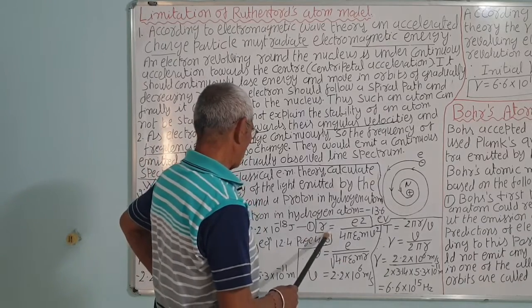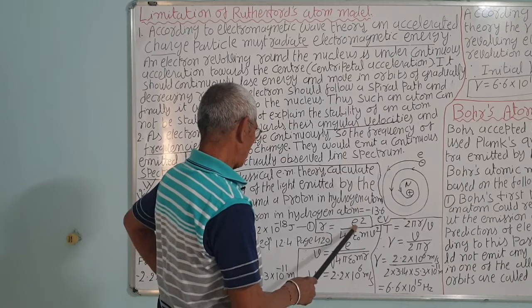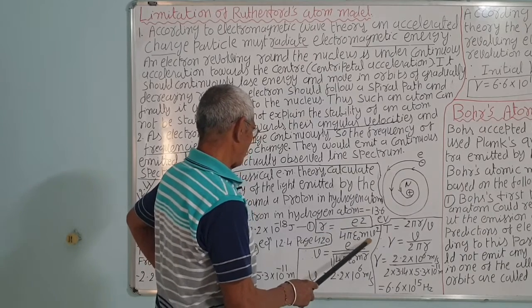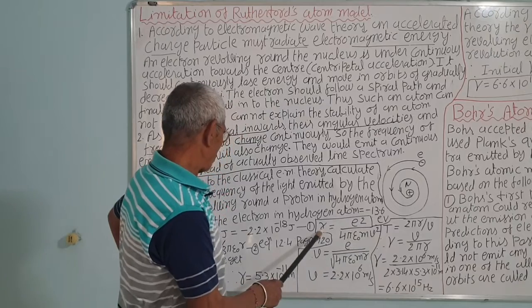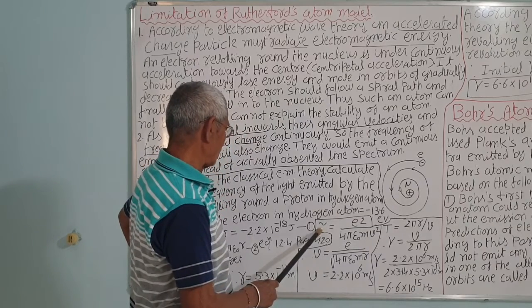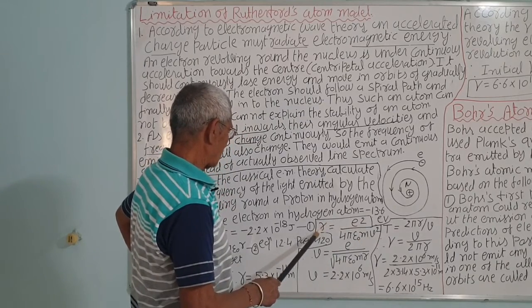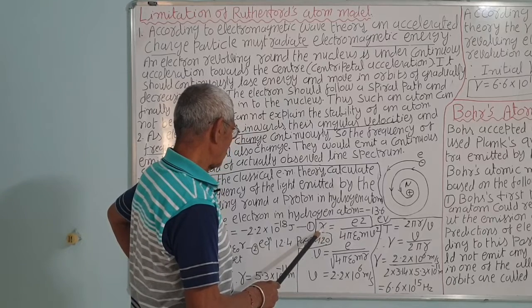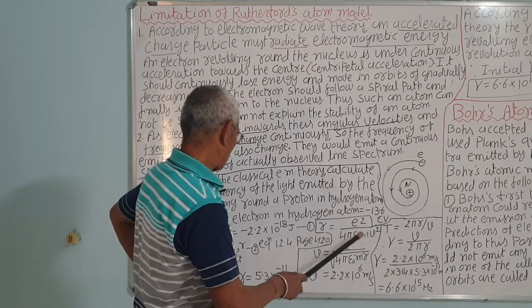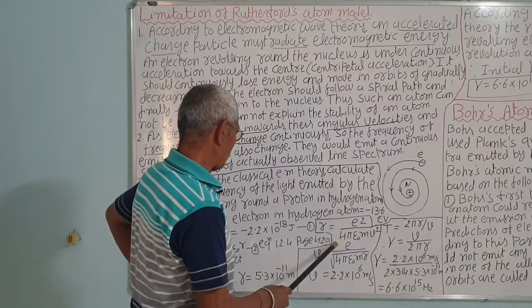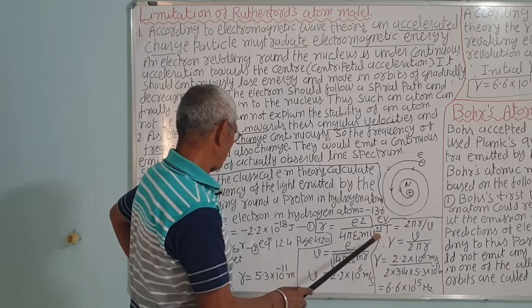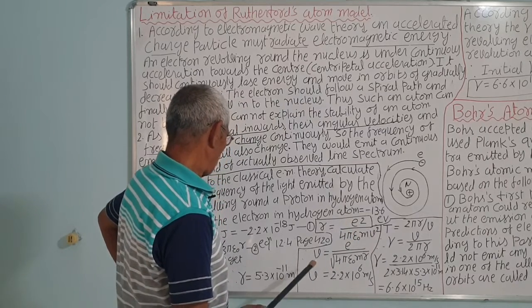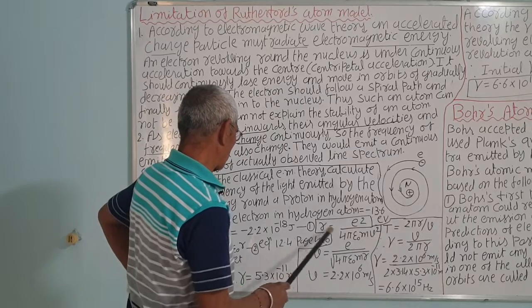Now the radius of the atom is e square upon 4 pi epsilon 0 mv square, from the same equation mv square by r. So you take mv square to this side, giving e square upon 4 pi epsilon 0 mv square.